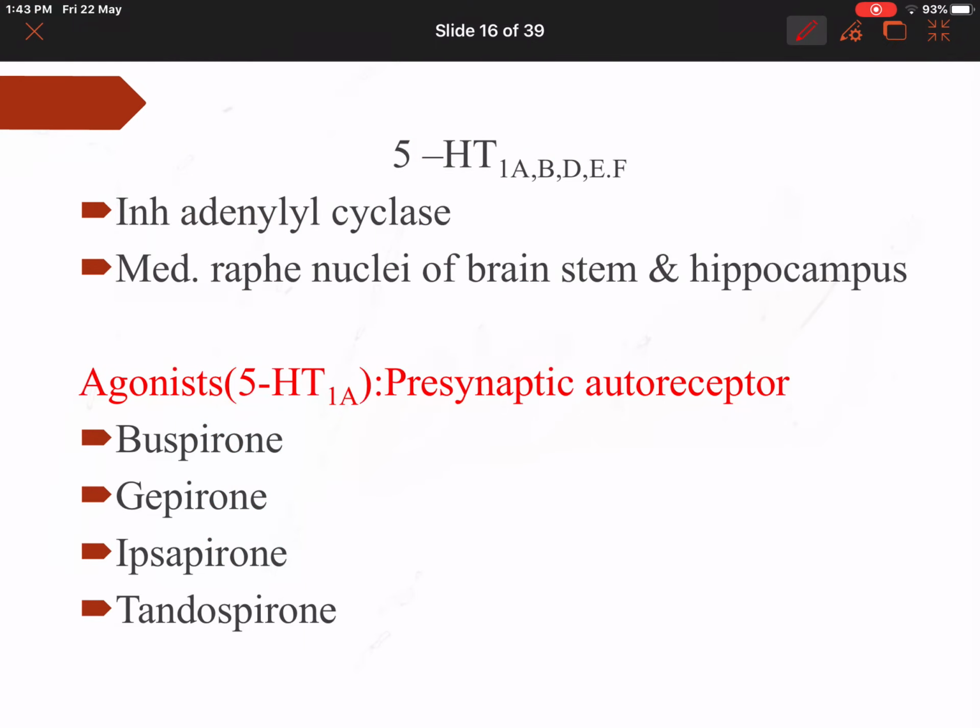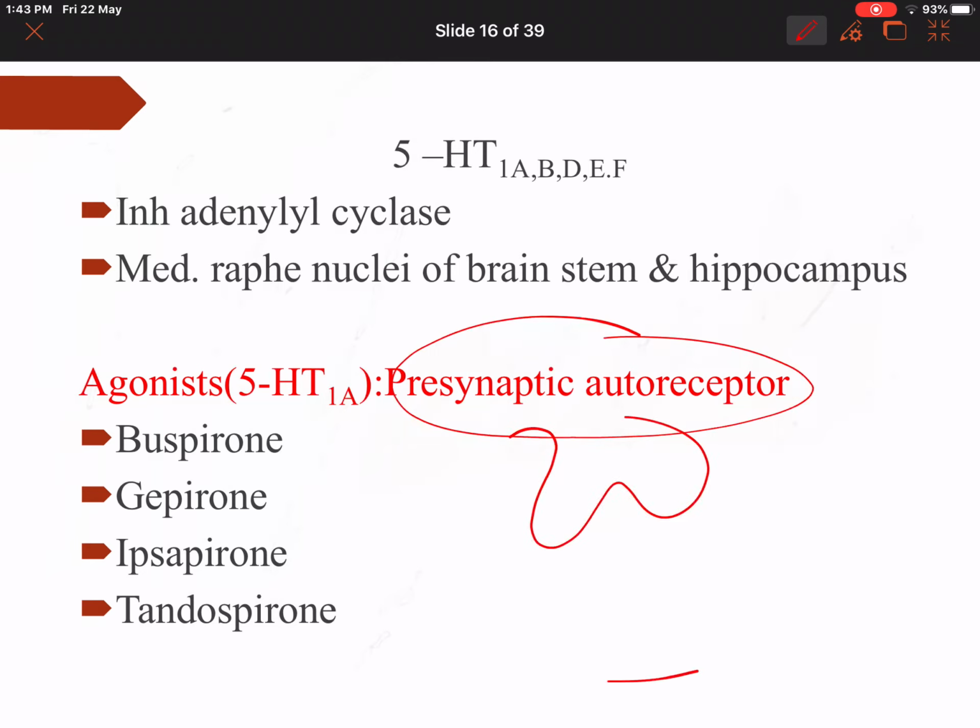5-HT1A receptors are basically presynaptic autoreceptors. What are presynaptic autoreceptors? If this is a synapse, this is the postsynaptic membrane, and here we have the presynaptic receptors. 5-HT1A are presynaptic autoreceptors. These reduce the release of 5-HT.